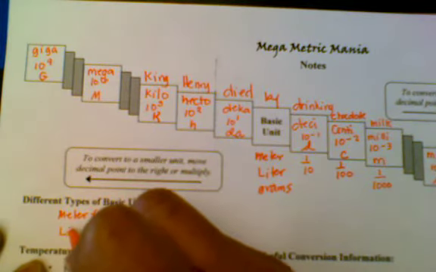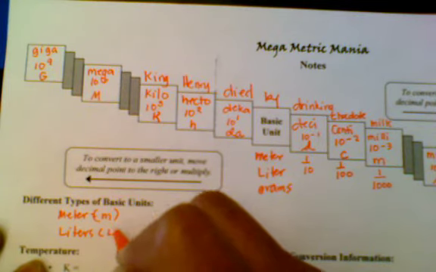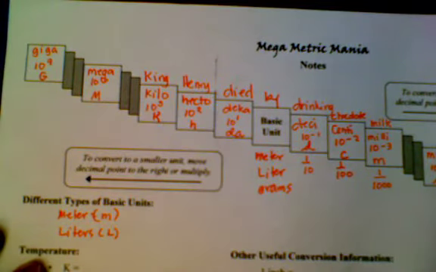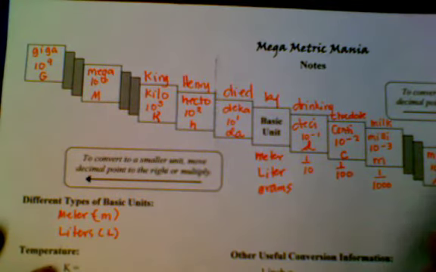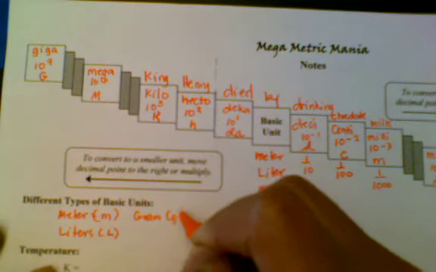Okay, and then liters. That has an abbreviation of capital L, because a lowercase l looks a lot like the number 1. So we use capital L. And then we have gram, and that's going to be lowercase g.